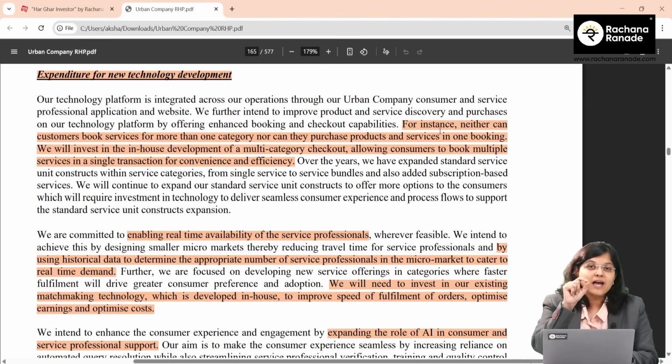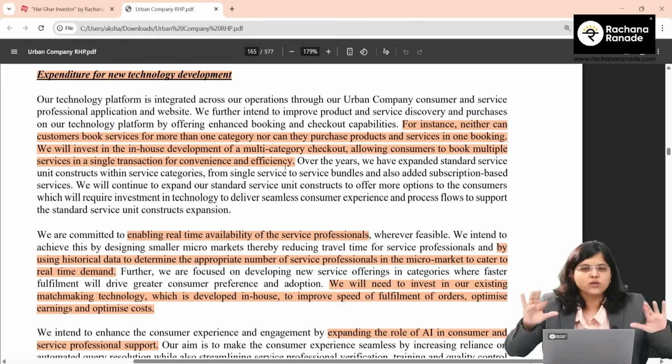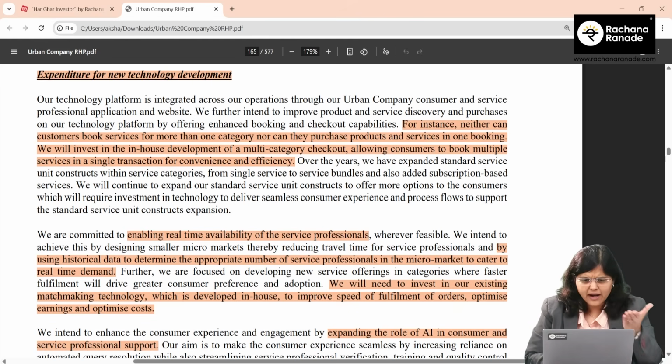Yes, and I'm really happy that they have mentioned in the RHP that they are going to enable multi-category checkout, allowing customers to book multiple services in a single transaction for convenience and efficiency. Can that potentially increase the revenue? Yes. You can read this also. I have already highlighted the key points here.